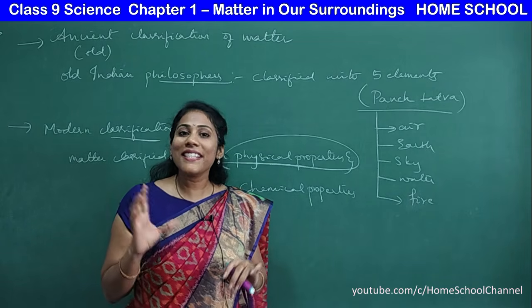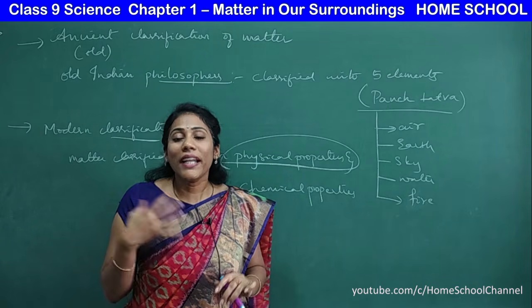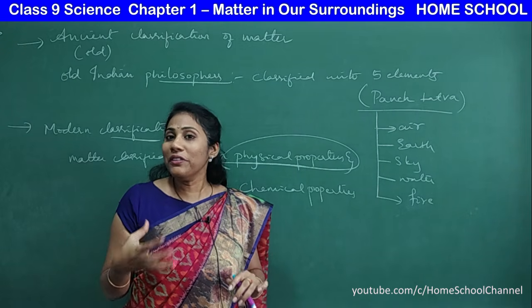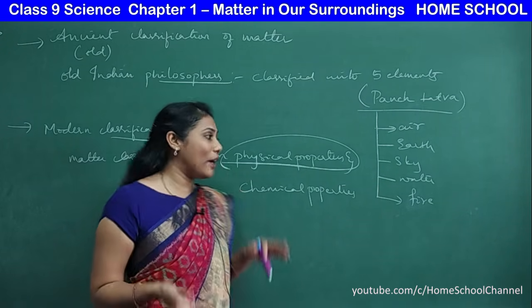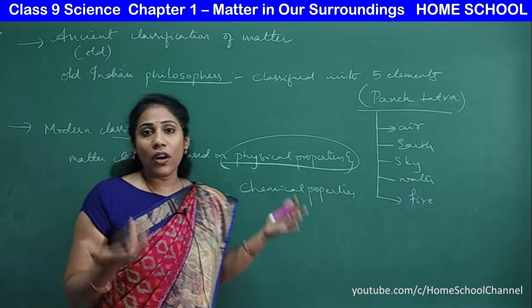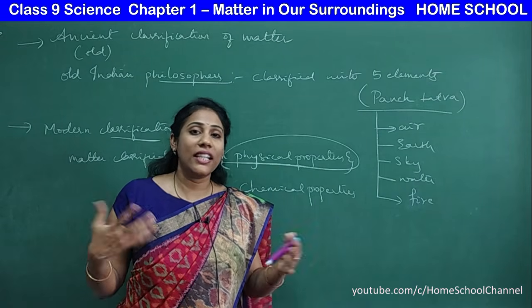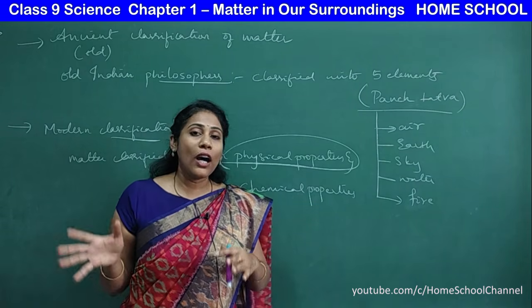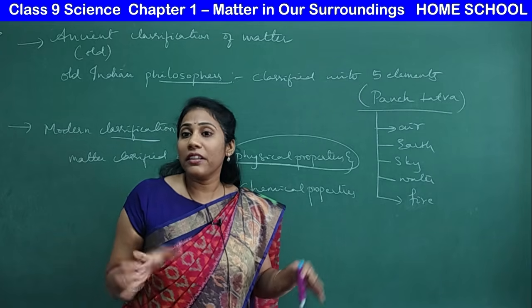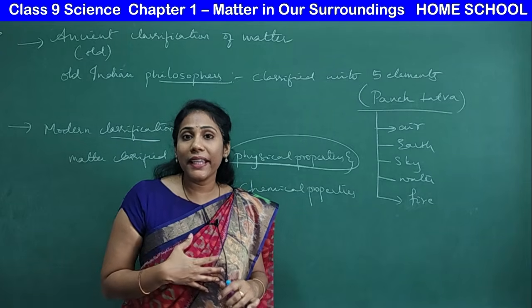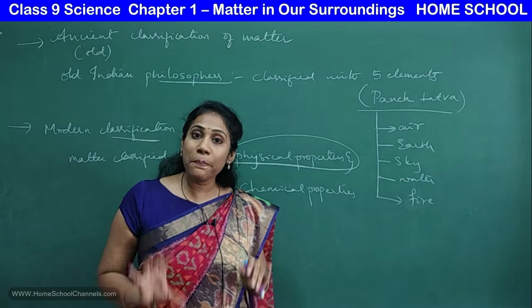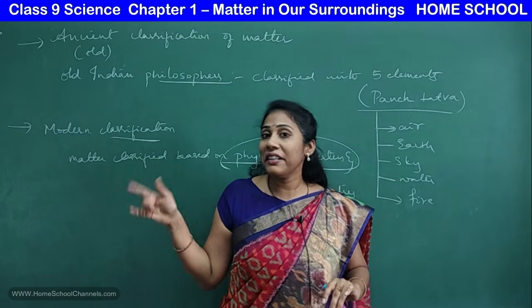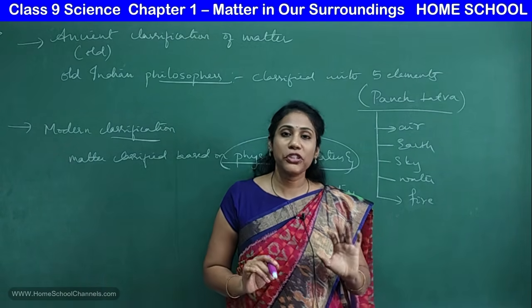If you want to learn how they combine and what actually happens with them, you should have a basic idea about how matter looks, what it is made up of, and how the particles of matter behave. All such things are very important. And these basic things about matter are what you study in this chapter.